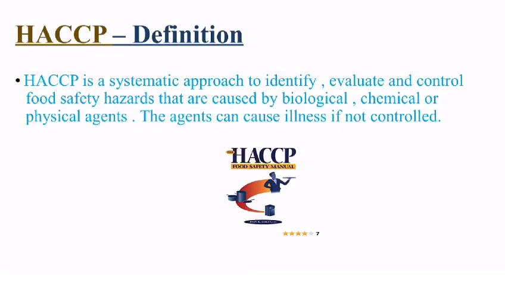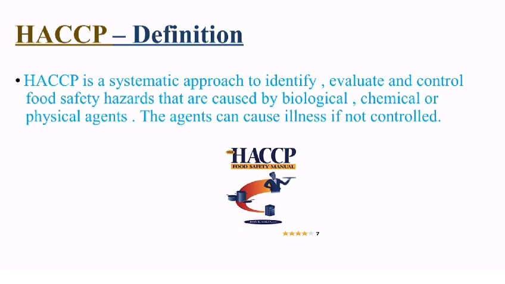Then comes definition of HACCP. HACCP is a systematic approach to identify, evaluate, and control food safety hazards that are caused by biological, chemical, or physical agents. As I told you earlier, hazards can be caused by biological, chemical, or physical agents.